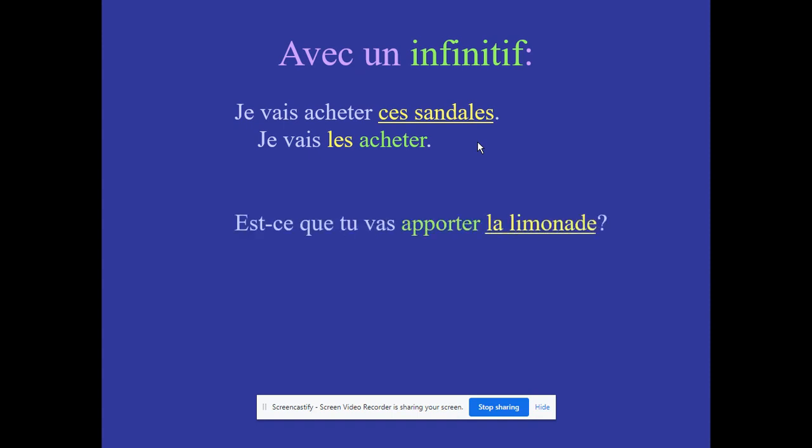Okay, next example. Est-ce que tu vas apporter la limonade? Are you going to bring the limonade or the Sprite? So again, as you can see, la limonade is our direct object, so that is going to be replaced with la. But the thing is when we go to put it here, this already starts with a vowel, so that means we are going to make it an L apostrophe. So, est-ce que tu vas l'apporter? Are you going to bring it?